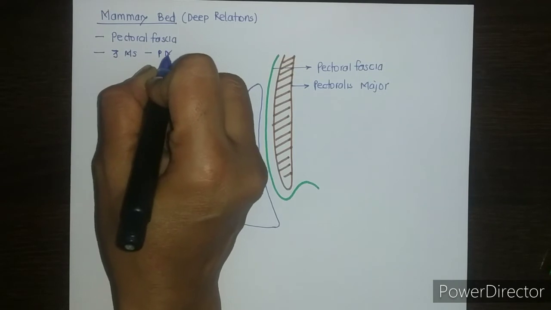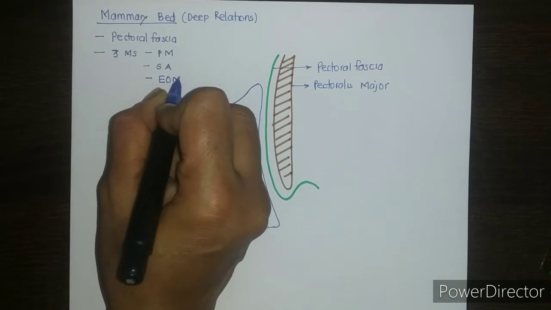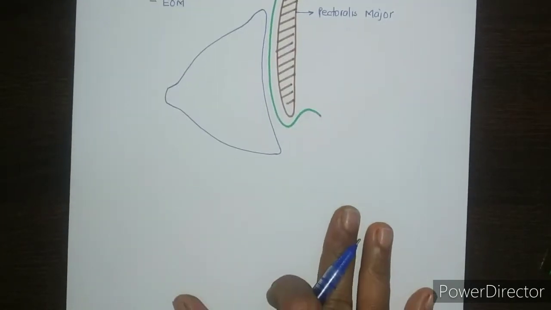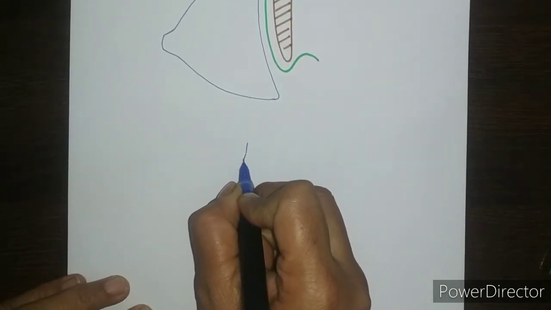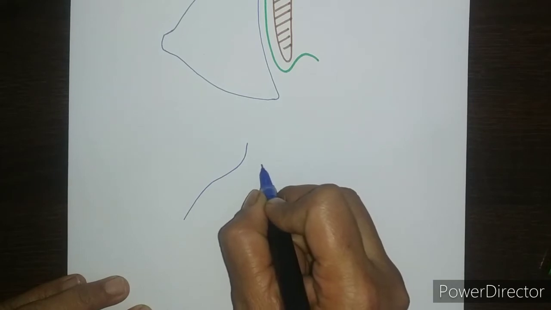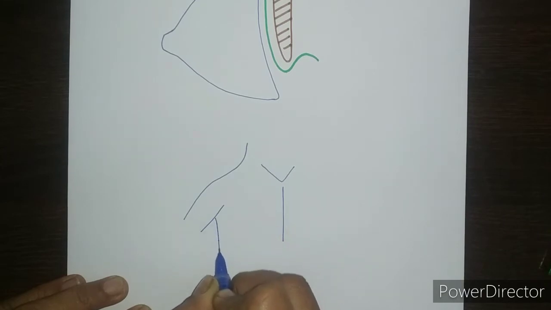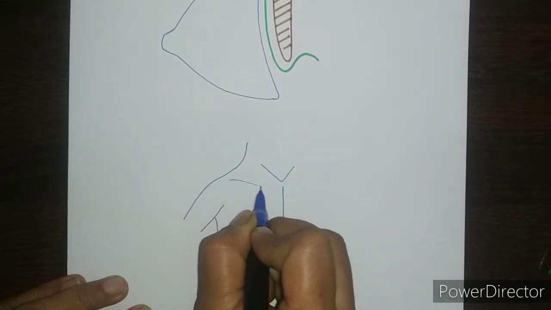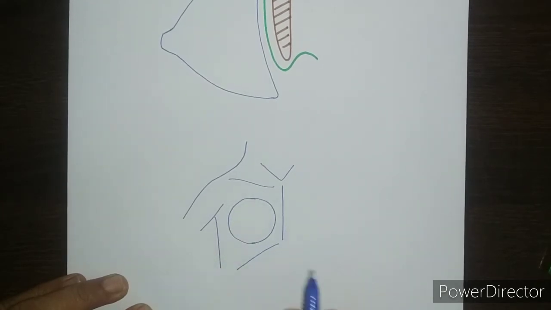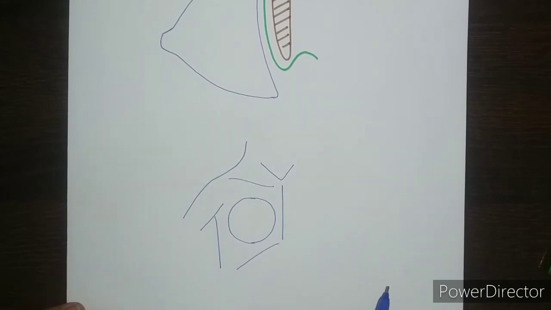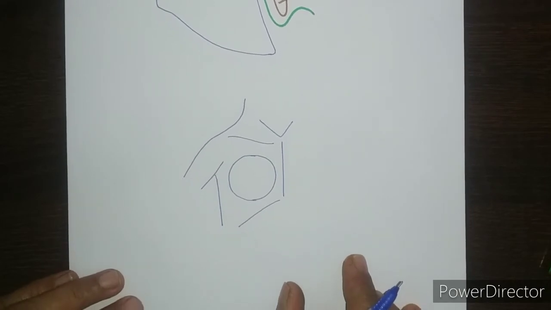These 3 muscles are pectoralis major muscle, serratus anterior muscle and external oblique muscle of abdomen. To see the relation of these muscles, we will go to another view of the breast. So this is the pectoral region and this is the clavicle. Here lies the breast in the pectoral region. The 3 muscles we have seen are pectoralis major, serratus anterior and external oblique muscle of abdomen.